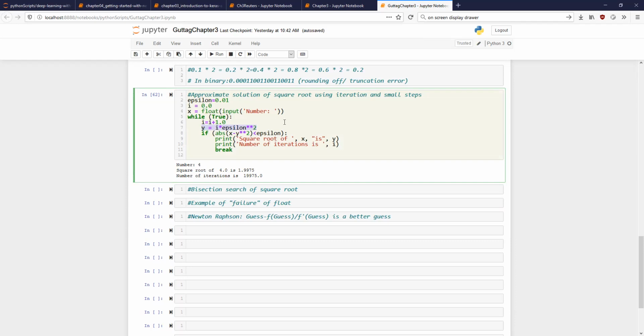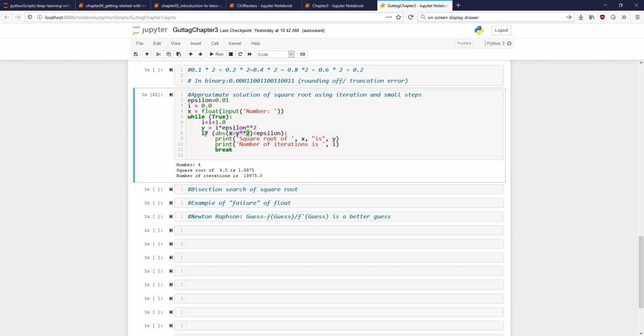Then I am subtracting: x minus y squared. Whenever I find a y which satisfies the condition that the absolute value of x minus y squared is less than epsilon, that means I have found a y which satisfies this equation within epsilon. What is the equation? x minus y squared. y is your solution and x is your original number. So in this case, the number of iterations required is 19,975. So the square root of 4 is